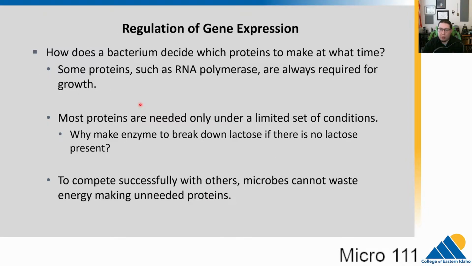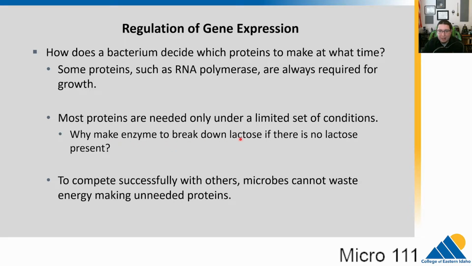So in a bacterial cell, there are some proteins that are needed all the time. Something like RNA polymerase is needed all the time because it's required to make new proteins. But other proteins might only be needed at certain times, like if you need to make proteins to break down lactose, right? Lactose is a sugar, but lactose isn't always present. So the question is, why would you make enzymes to break down lactose and waste all that energy when there's no lactose around? When lactose is present, you probably want to make the genes to break down lactose.